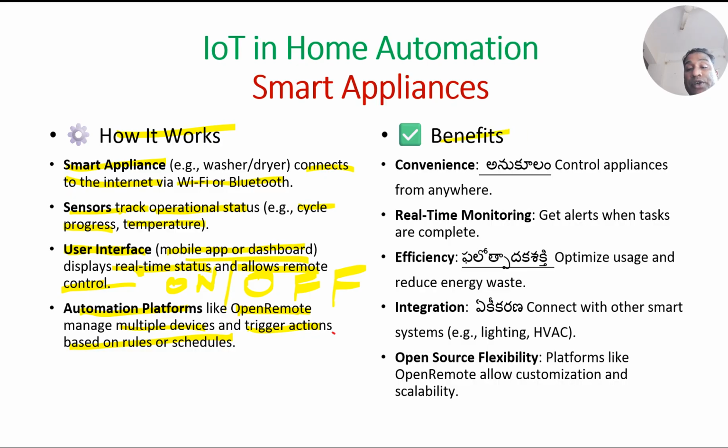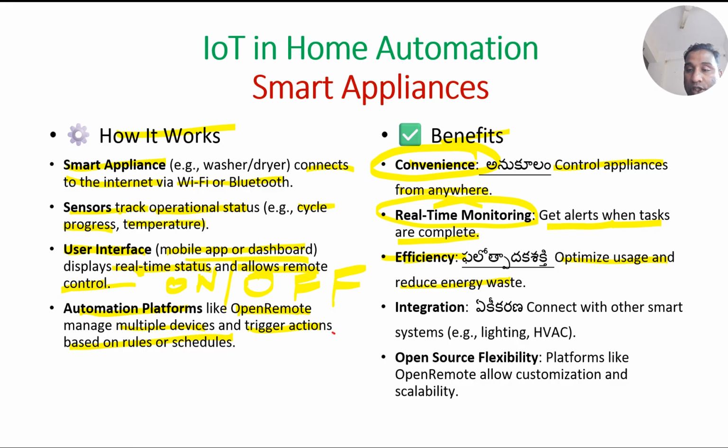Let us see what the benefits are. We can control the appliances from anywhere. We call it convenience. Real time monitoring: we get alerts when tasks are complete. When tasks are complete, immediately we get a message on the mobile phone that your washing machine has finished the cycle. Efficiency: optimize usage and reduce energy waste. Efficiency is high when there is less wastage of energy.